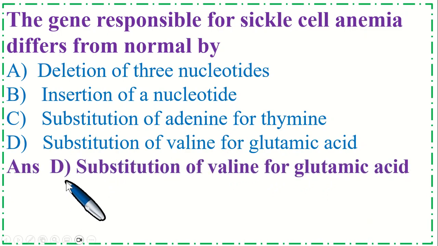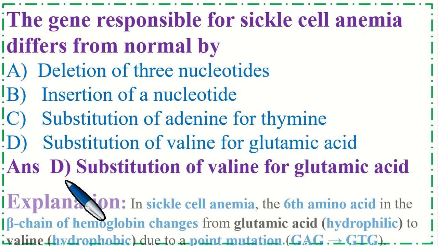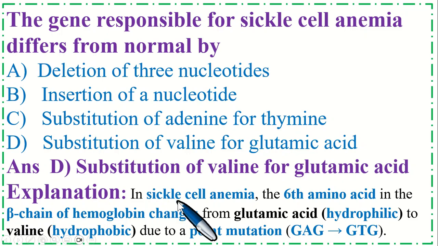So the correct option is D, substitution of valine for glutamic acid. Explanation: in sickle cell anemia, the sixth amino acid in the beta chain of hemoglobin changes from glutamic acid (hydrophilic) to valine (hydrophobic) due to a point mutation.